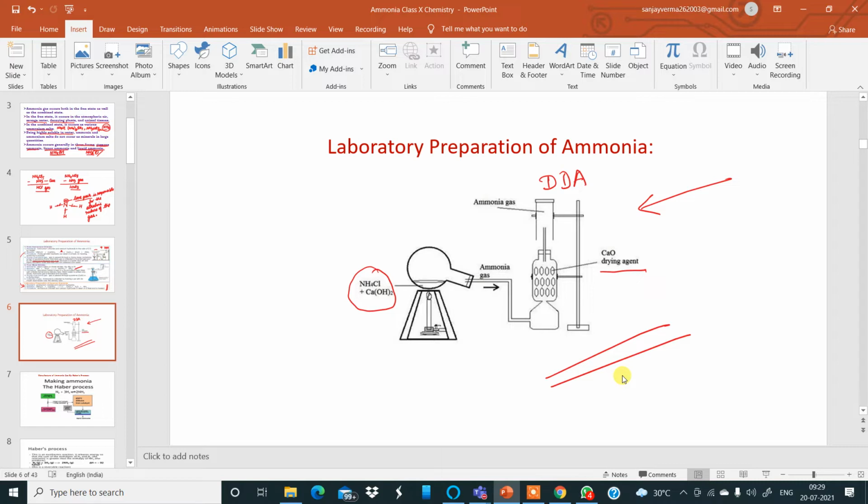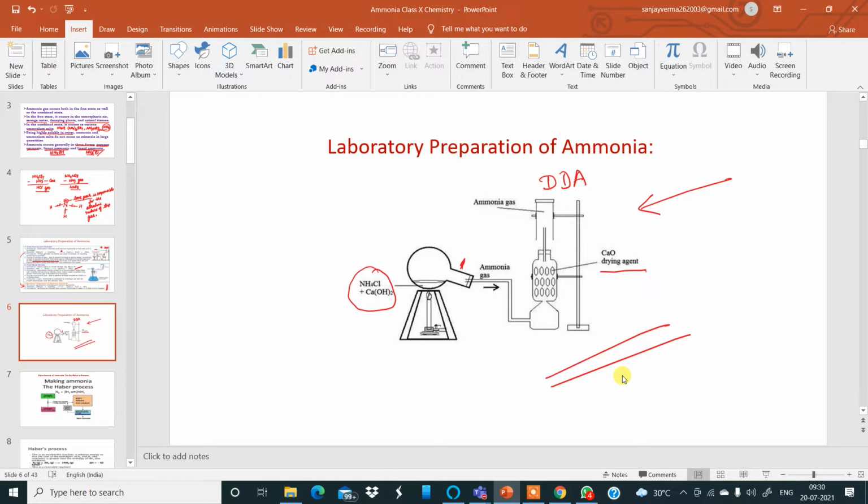So that moisture, if the flask is not tilted, may condense in the cooler parts over here. Then it may trickle back into the reaction mixture, which may break the glass apparatus. That is also possible. That is why, to prevent water trickling into the glass apparatus, this round bottom flask is kept in a tilted position, because as soon as the ammonia gas is formed along with the moisture, they are pushed out of this delivery tube and sent for drying.